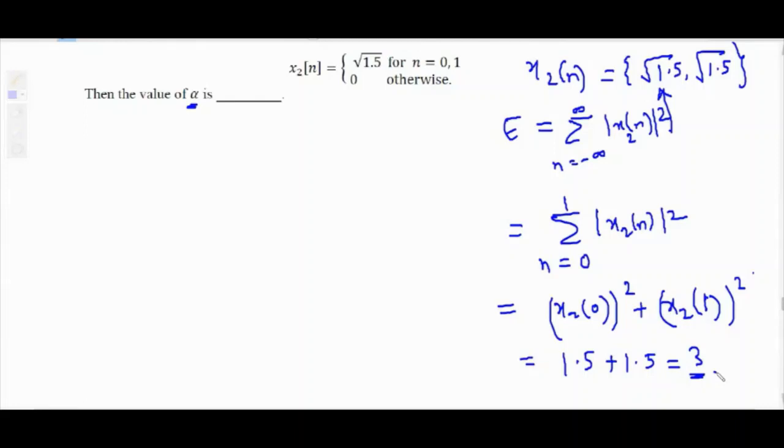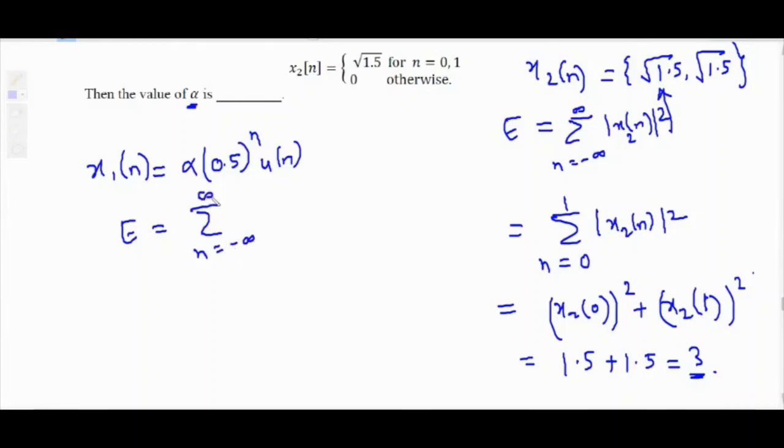Now x1n is alpha 0.5 raised to n u of n. What will be its energy? Energy equal to summation n equal to minus infinity to infinity mod of x1n square. This is the energy formula.